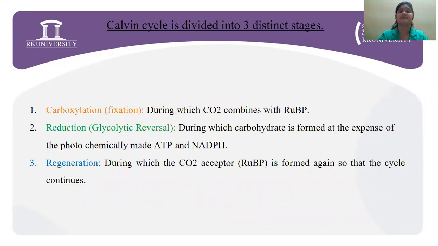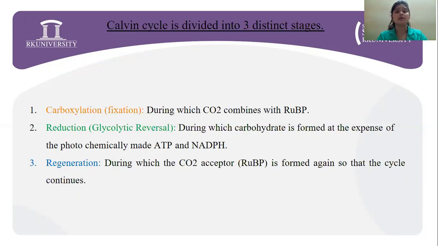Now, the Calvin cycle is basically divided into 3 distinct stages. The first one is the carboxylation or fixation phase, during which carbon dioxide combines with RuBP. Next, the reduction or glycolytic reversal cycle, during which carbohydrate is formed at the expense of the photochemically made ATP and NADPH.